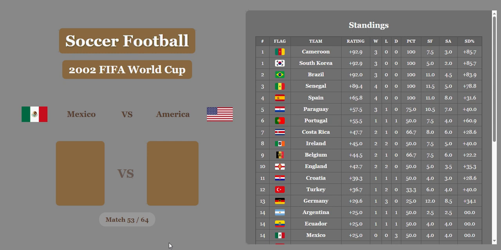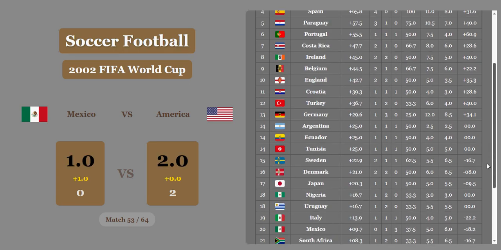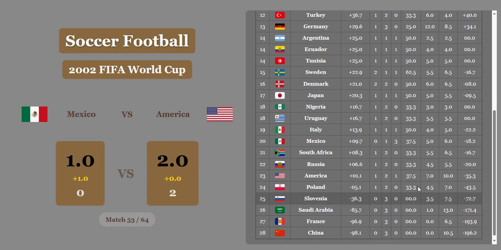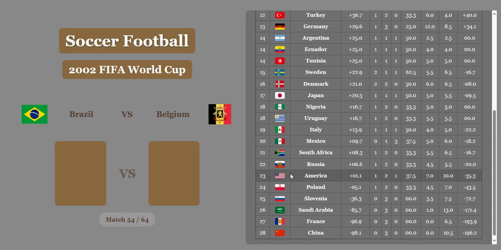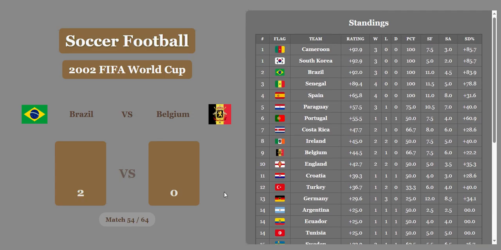Mexico versus America. 0-2. America pulls off a huge victory. That's embarrassing for Mexico, folks. They're going to get a whole goal to cut the lead in half, but that was Mexico's chance, and they just screwed up. Mexico's still rated above America, even after that defeat to them. Mexico in 20th, right below Italy, above South Africa. America below Russia, above Poland. 2-0.